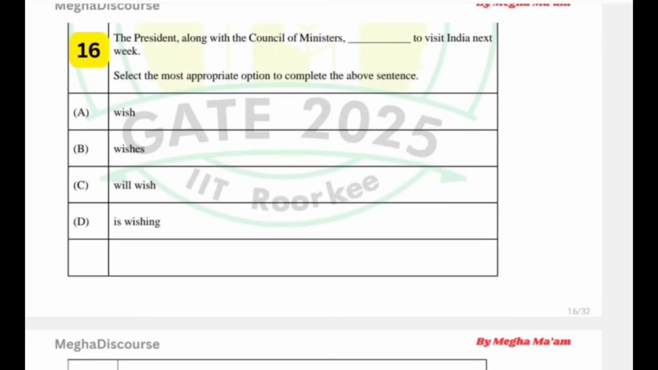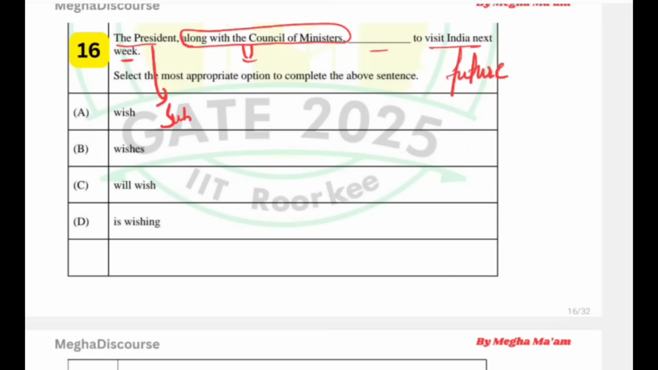Now 16th one. The president. This is very interesting rule. The president along with the council of minister dash to visit India next week. That is future sentence. Now the game changer is along with the council. So the main subject is president. He is visiting India next week. Okay, simple one. But if you look at this phrase along with council of ministers, so what you will reply? Council of ministers hai, to I think wish aayega.